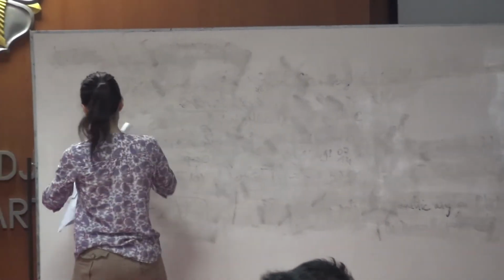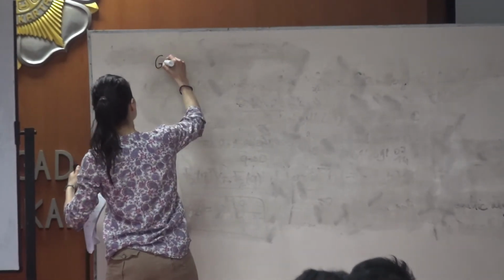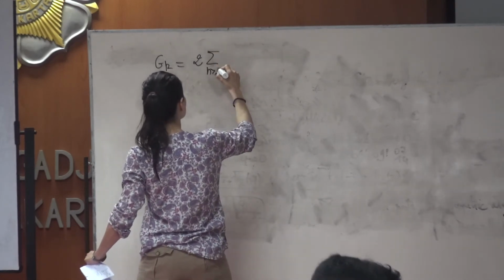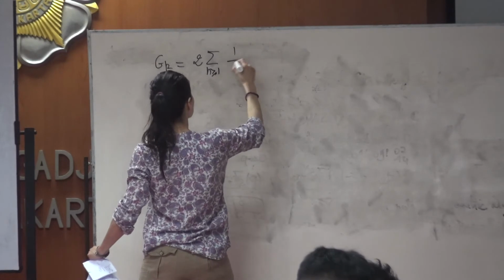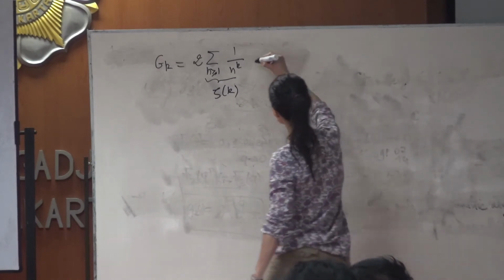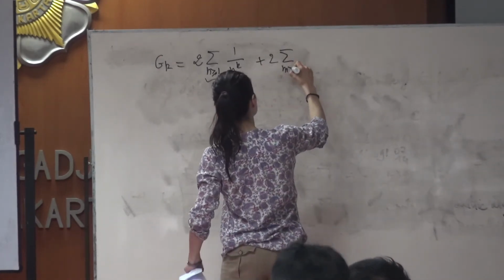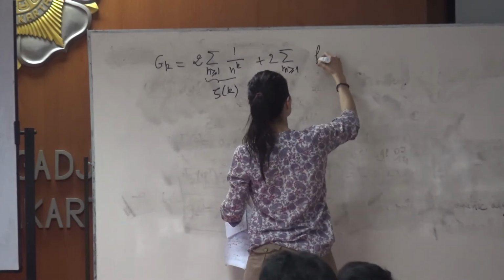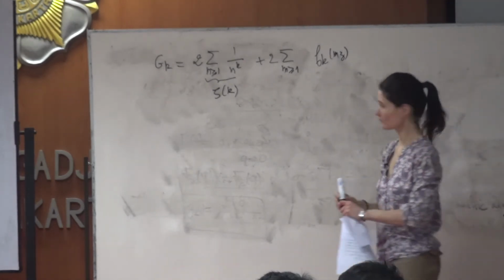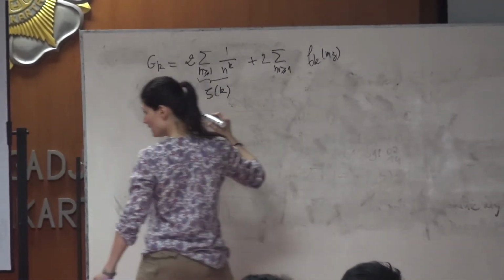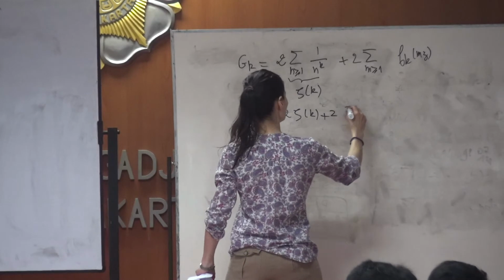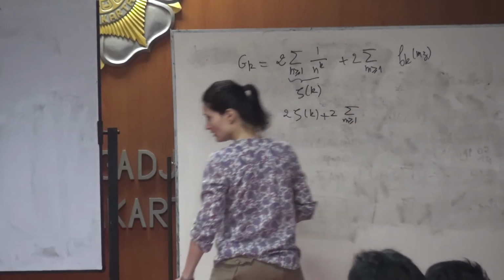So recall that GK was the sum of 2 times this. So this was 1 over n to the k. So this is zeta k, by the way. Plus 2, sum for m greater than 1 of fk of mz. So now I can replace this term by the value. And if I do that, I have 2 zeta k plus 2 sum for m greater than 1 of this.